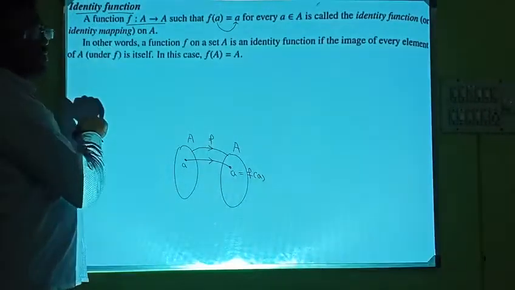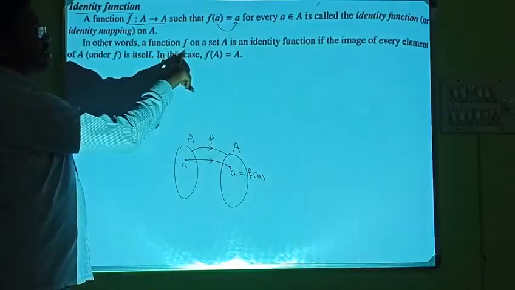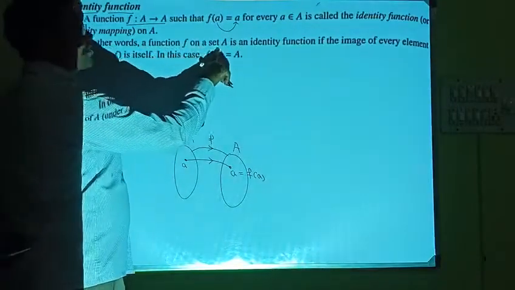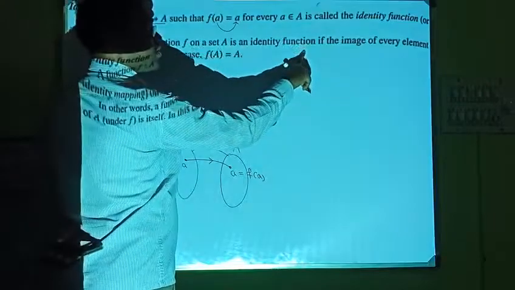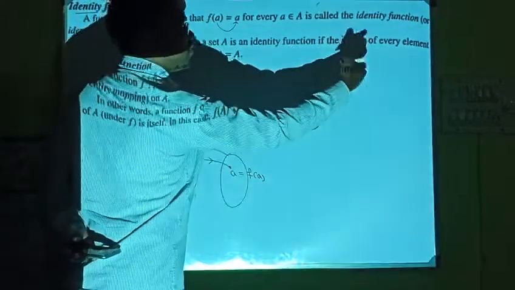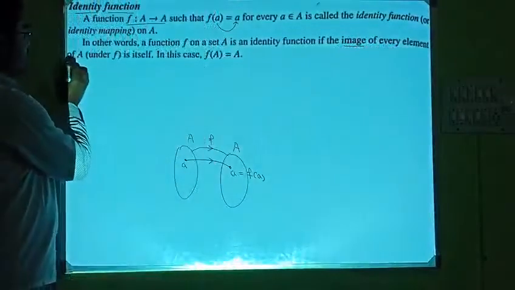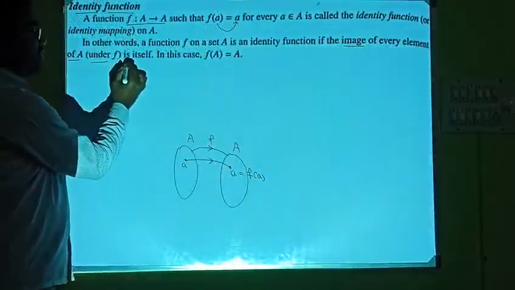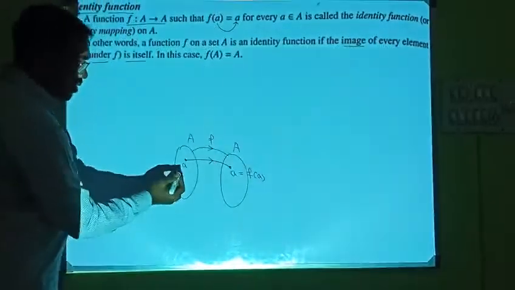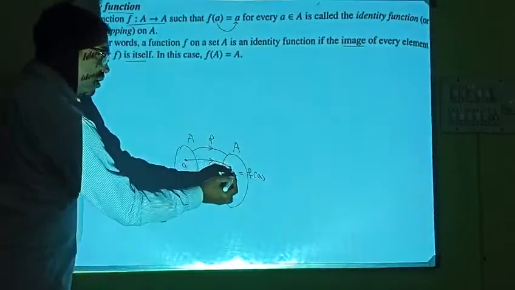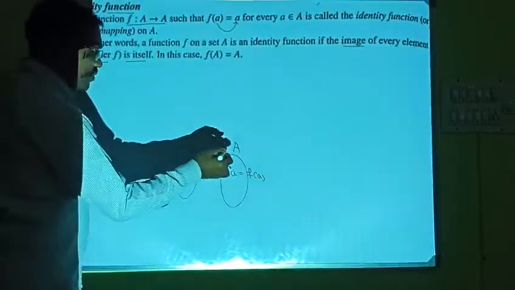In other words, we can say a function f on a set A is an identity function if the image of every element of A under f is itself. That means image of A is A itself.